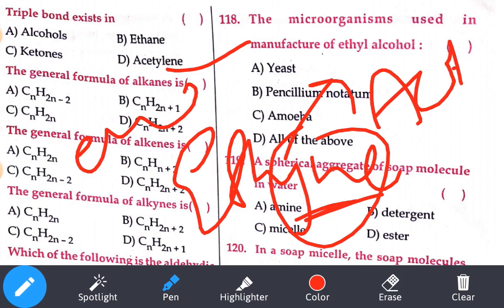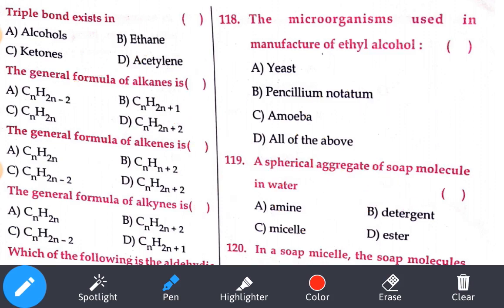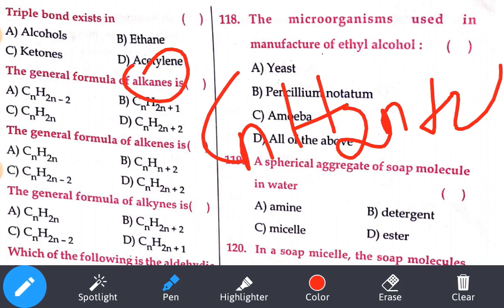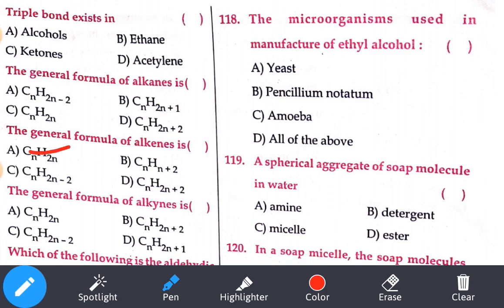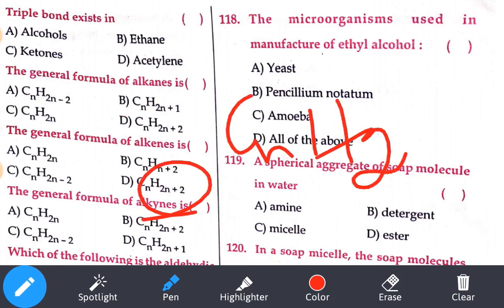Option number D. What is the general formula for alkane? Alkane general formula is CnH2n+2. Alkene is CnH2n. Okay, CnH2n, where is it? Option number A. Alkyne is CnH2n-2, option C. So 112 questions over. Let me drag upwards.